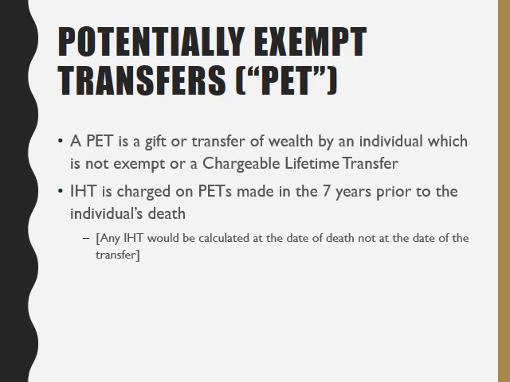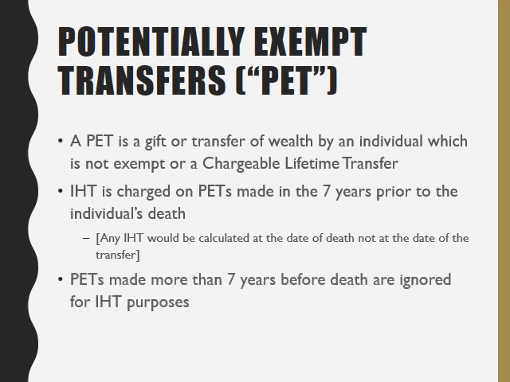So for example, if a parent wished to give a child, say, £100,000 in order to help them buy a house, that would be perfectly fine. But if that parent went on to die within 7 years of making that gift, then when we calculate the inheritance tax on death, we'd have to take that gift into account in our calculations.